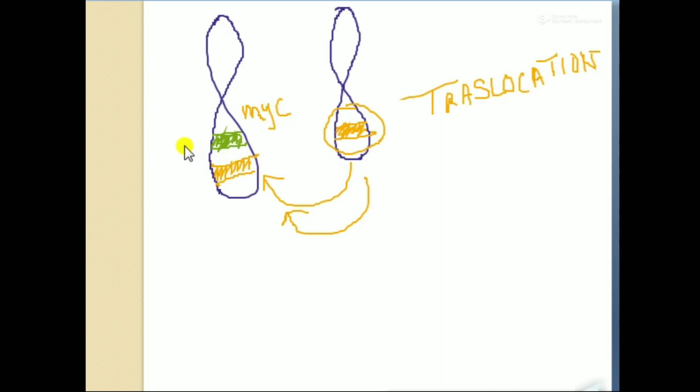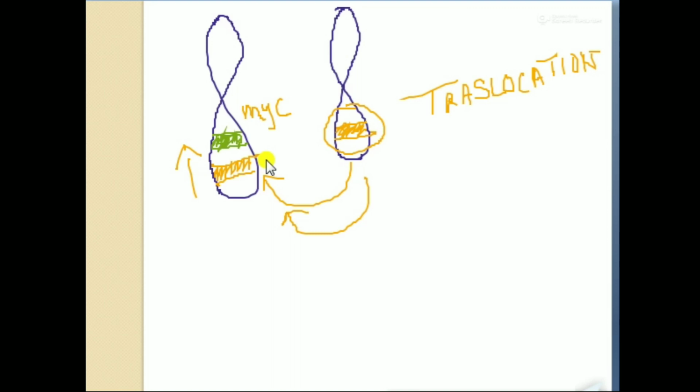The MYC genes induce the transcription rate, and as a result induce the production of mRNA from the DNA. This mRNA is a faulty mRNA. Mind it, this mRNA is a faulty mRNA.